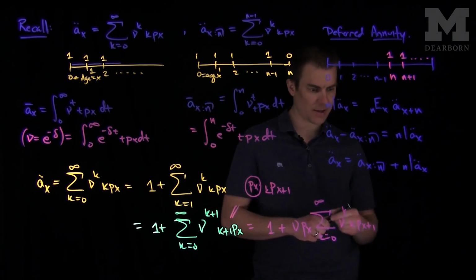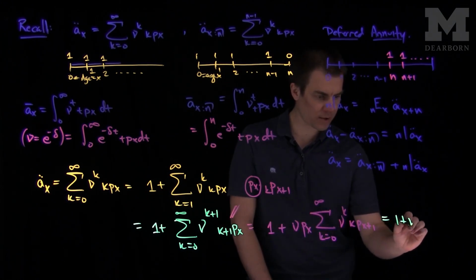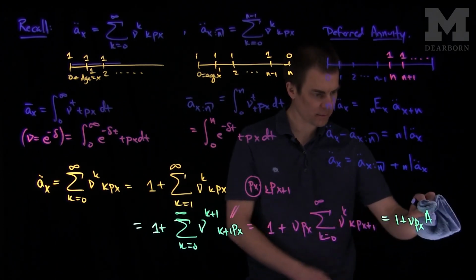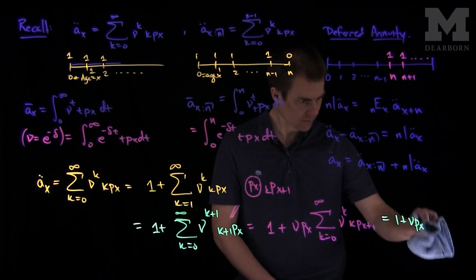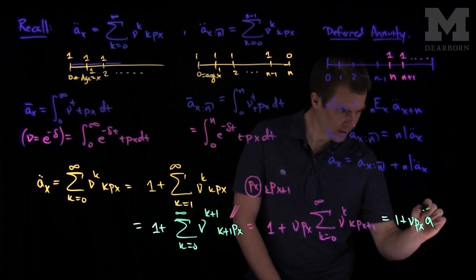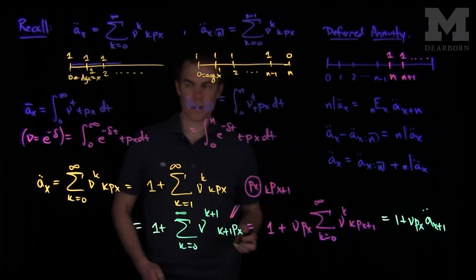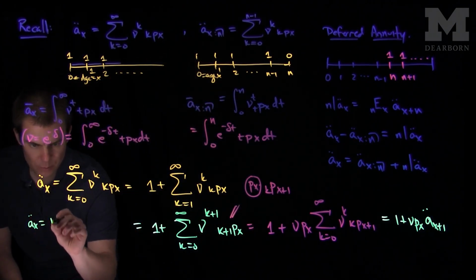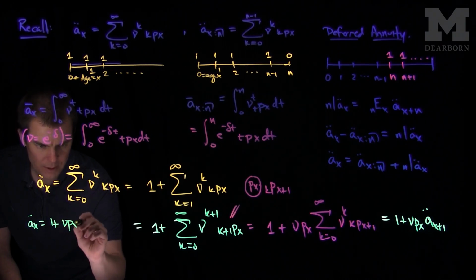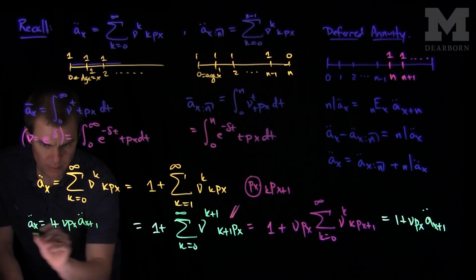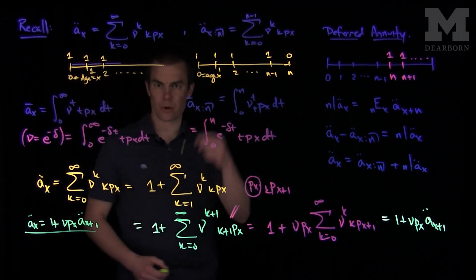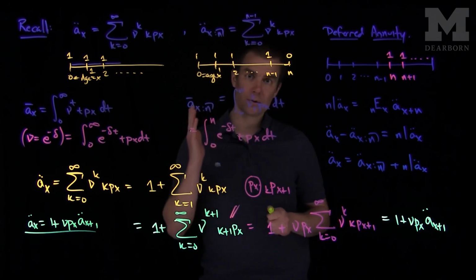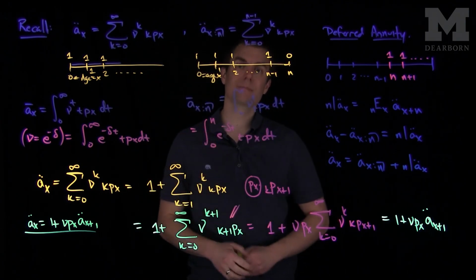So this is exactly equal to 1 plus ν p_x ä_{x+1}. And that gives us the following recursion: ä_x is equal to 1 plus ν p_x ä_{x+1}. And we can turn this recursion over and over again and get a formula for ä_x in terms of a whole life annuity due at any future age. Thank you very much.